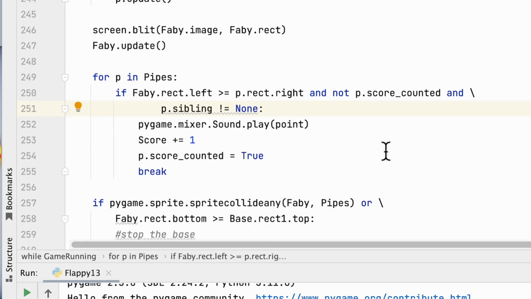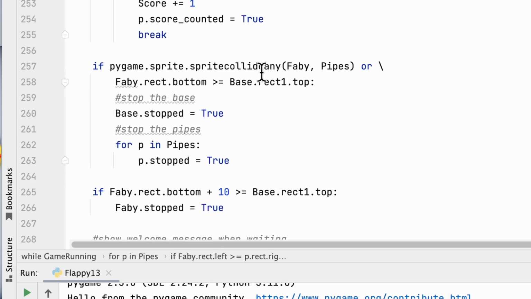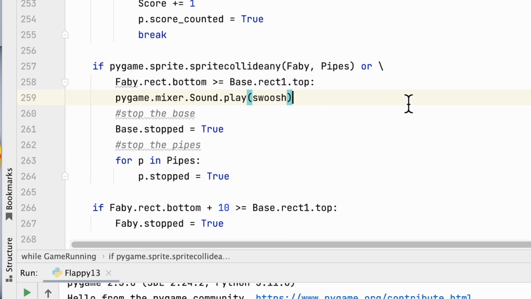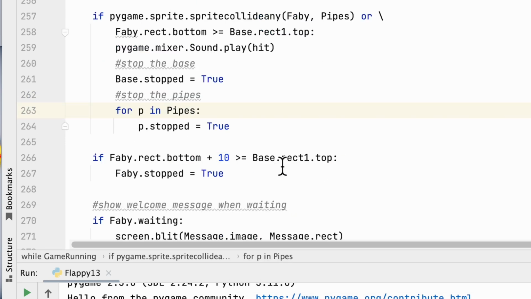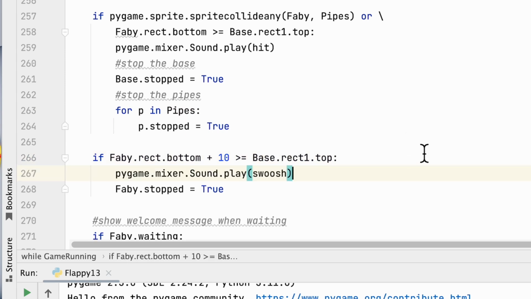Okay, we'll close that. We got two more things. We got one where Fabby hits a pipe, and when he hits the pipe, it goes thwack. It sounds like a hit. And then when Fabby hits the ground, it's an aw. Okay, so here's where Fabby hits a pipe. So we're going to go ahead and put that in there, but I'm going to say hit here. He hits the ground, that's right here, line 266. I'm going to put aw down here.